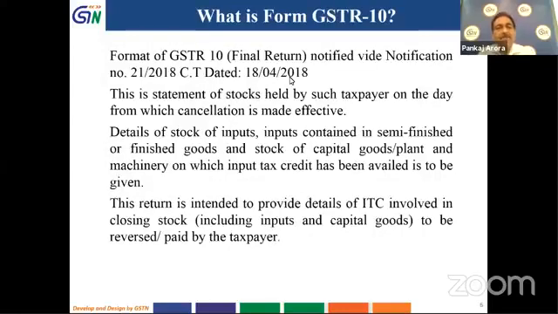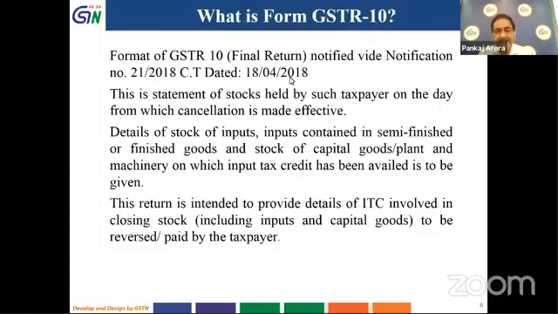So we will talk about the format of GSTR 10. The format has been notified by notification number 21 of 2018, Central Tax, that was issued on 18th of April 2018. It is basically the statement of stocks held by such taxpayers on the day from which the cancellation is made effective.